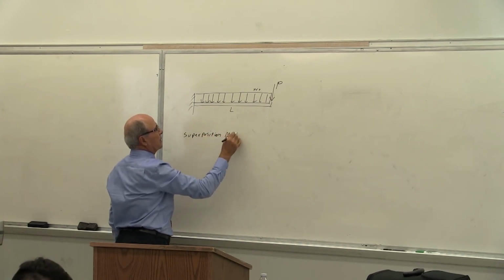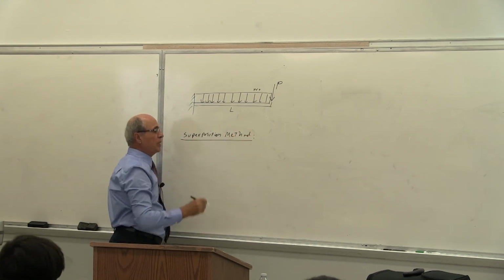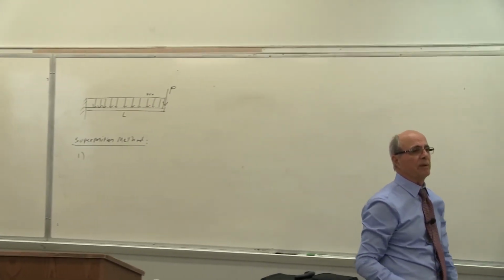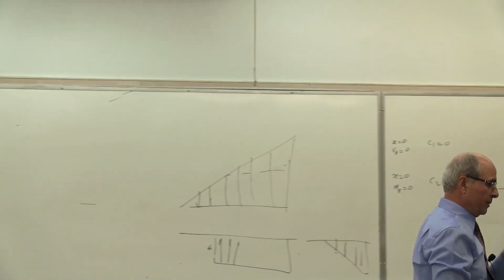Now, the superposition method works only, write it down, if the deformation is very small, as I was referring to. Deformation must be very small, write it down.